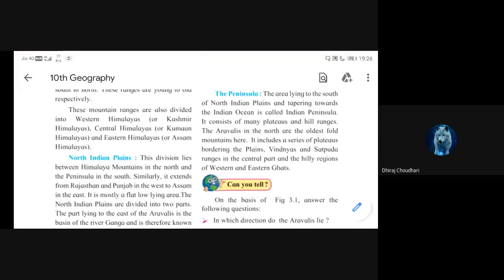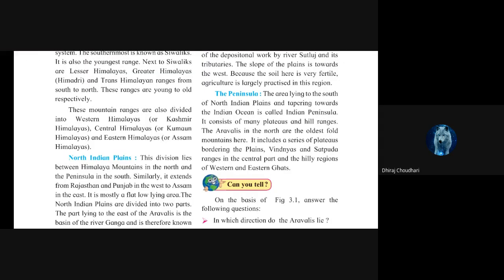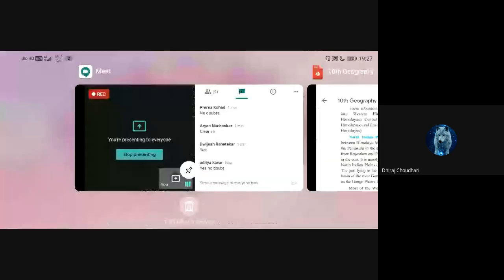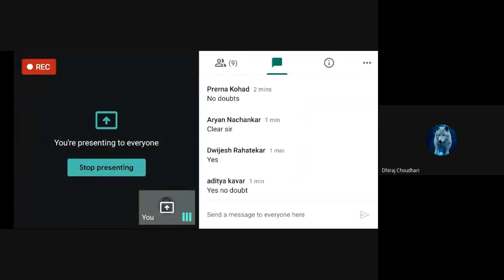The Peninsula. Now see, the area lying to the south of the North Indian plains and tapering towards the Indian Ocean is called the Indian Peninsula. I have explained this to you in the last lecture. The region whose most of the area is covered by the ocean is called the peninsula region. A triangular region in which two sides are covered by the ocean is called the peninsula region.